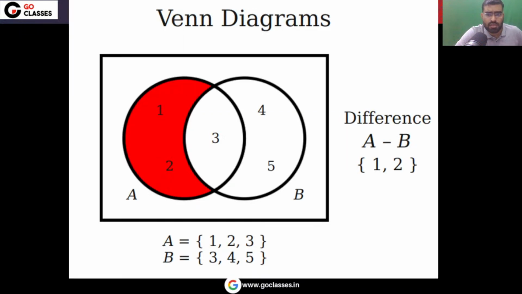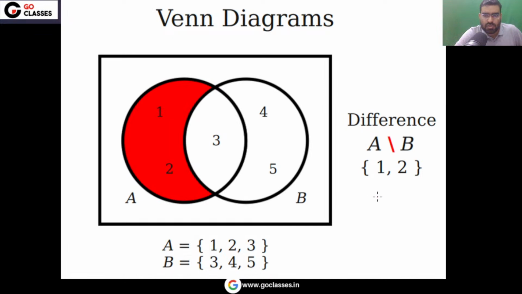Let's move on. You can see this is A minus B. This is set difference, or you can use this symbol, A backslash B. This symbol can also be used. This is your definition of set difference.